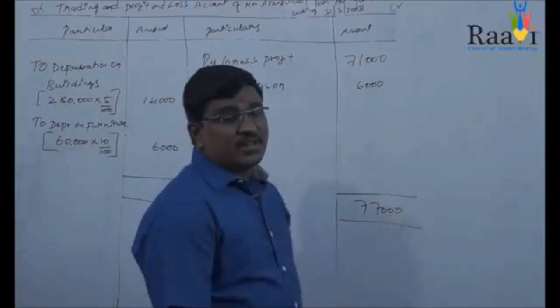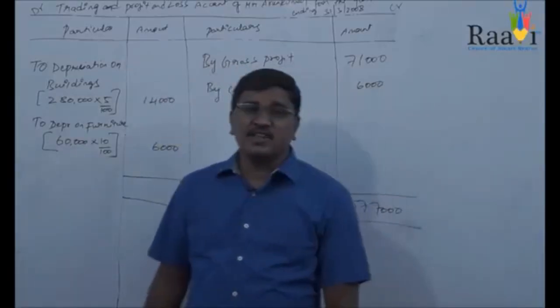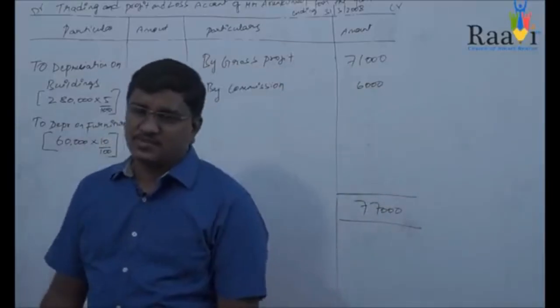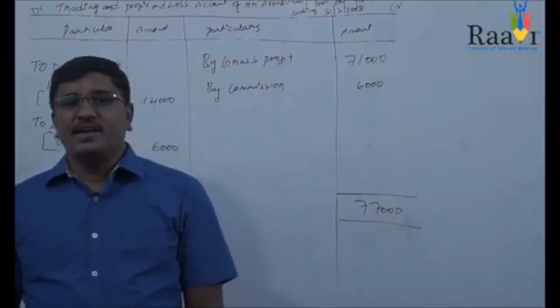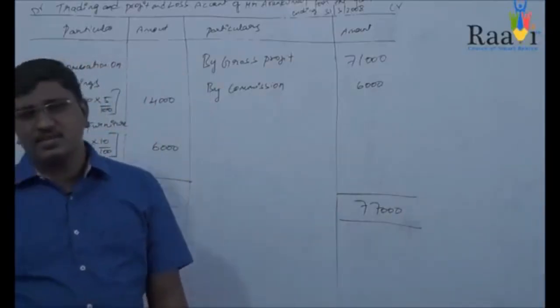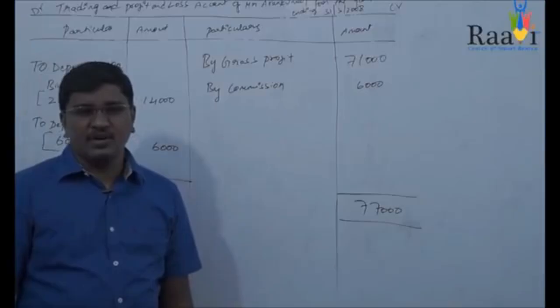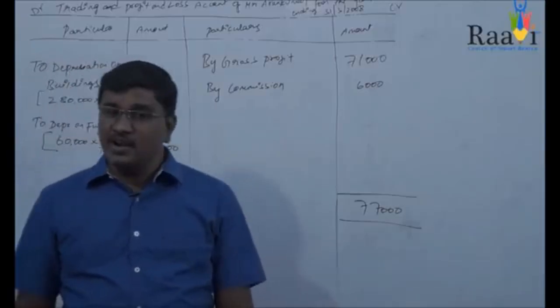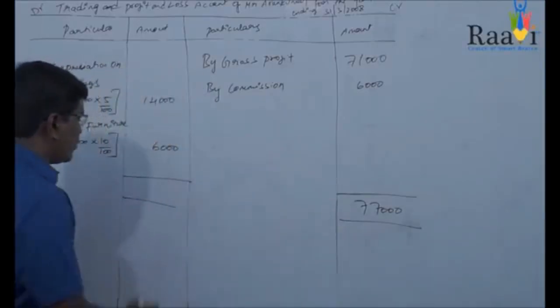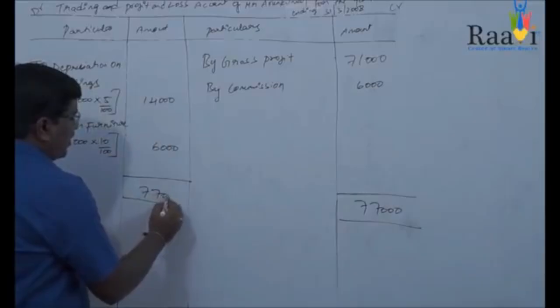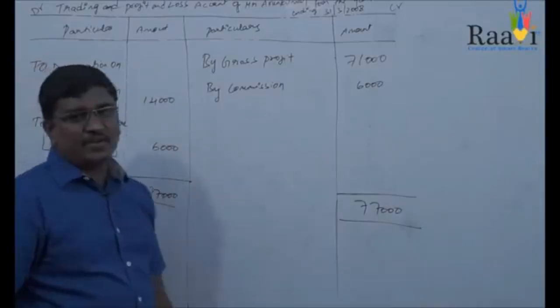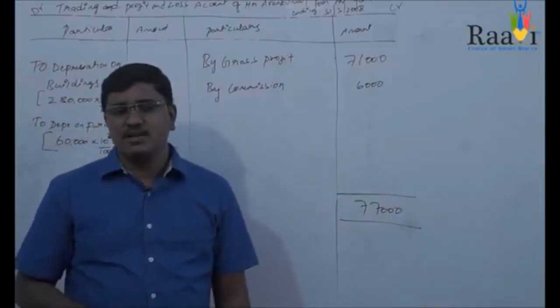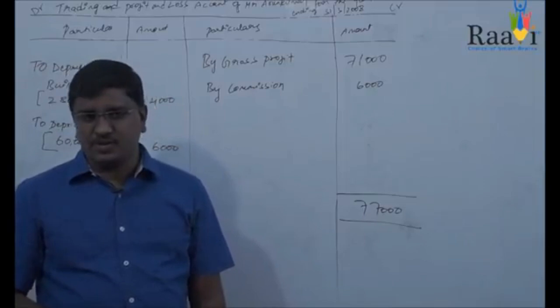From this 77,000 you will be deducting salaries, advertisement expenses, bad debts, interest on loan, depreciation on furniture, depreciation on buildings. So from this 77,000 we will be deducting all those items which we debited in the profit and loss account.